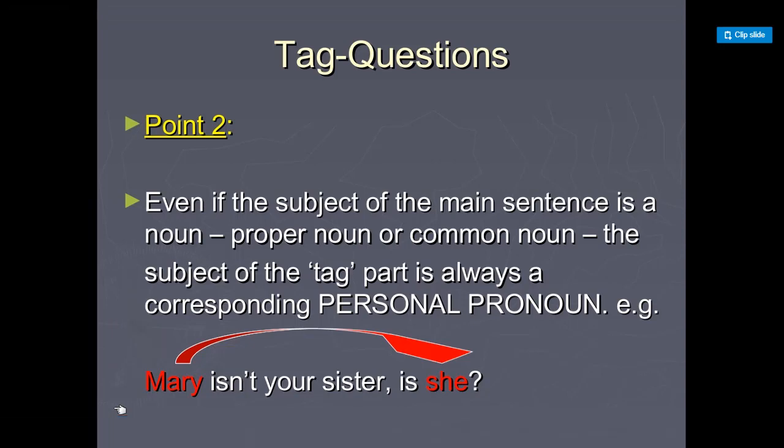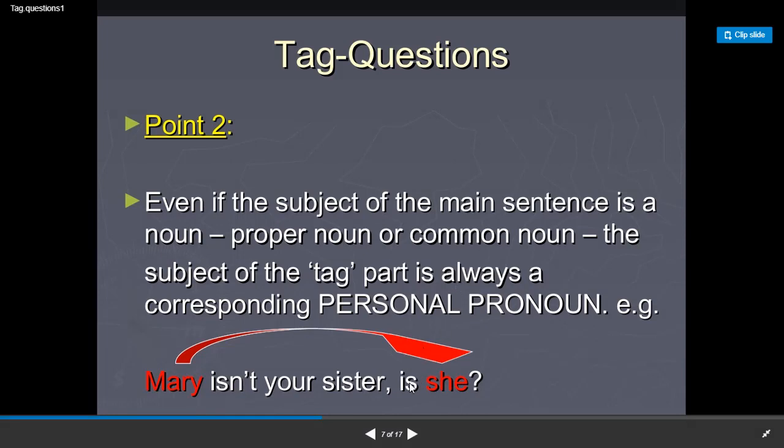Mary isn't your sister. We didn't say is Mary, but we replaced Mary with she. If we want to start the sentence with a personal pronoun to replace Mary, it will be she. And that's why we used she here.